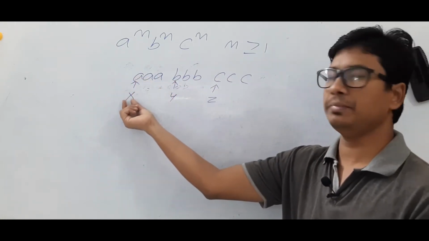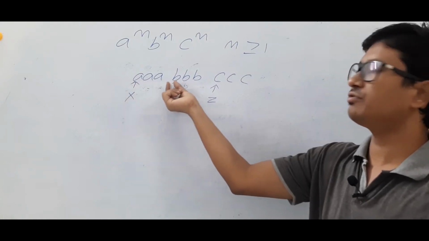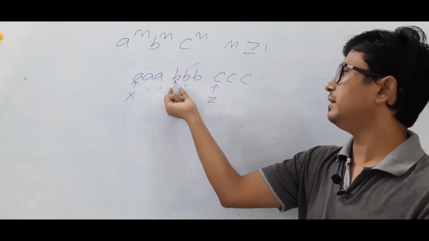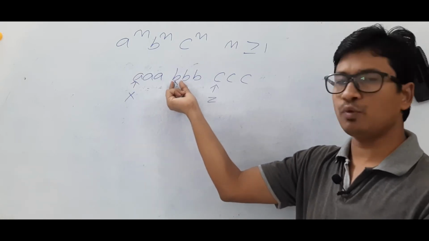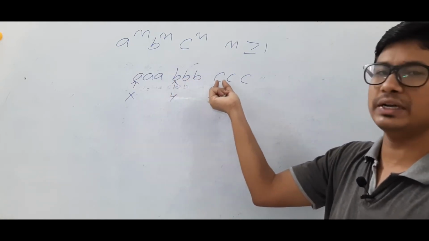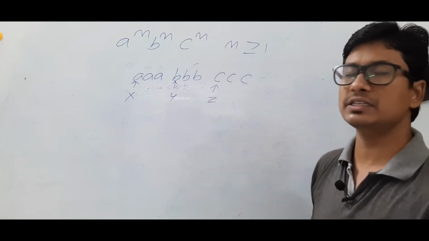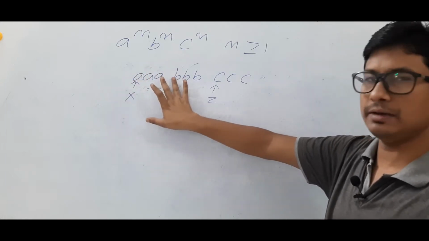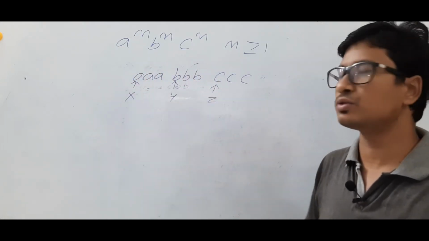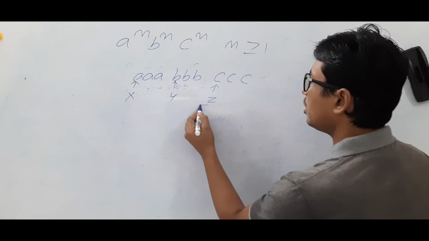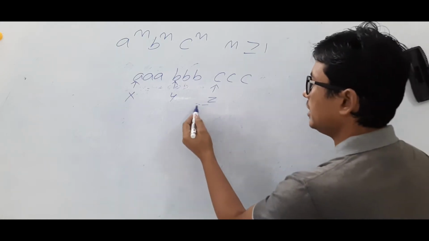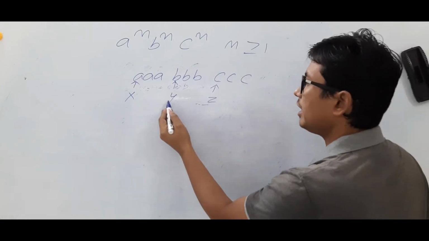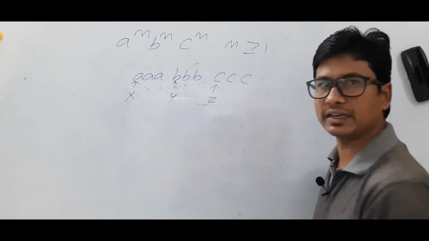So the a, I am marking it as x, and I am searching for whether any b is there, because only then a is equal to b. So the b, I am marking as a y. Then once I get a b, I need to go and search for the c, and I will mark it as a z. So I can assure that I see an a, a b, and a c. Till now it is okay. Now I will go on moving to the left-hand side. Any number of b's, anything can come. I will keep on moving left and find the first x.